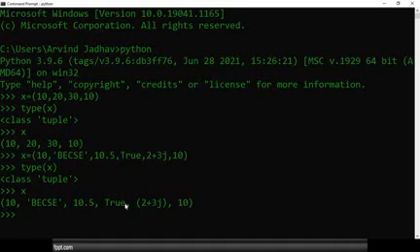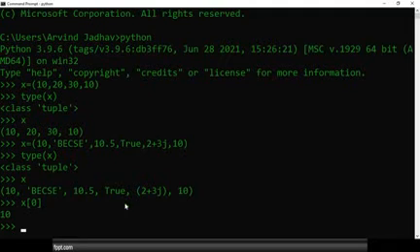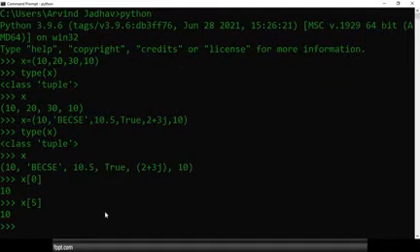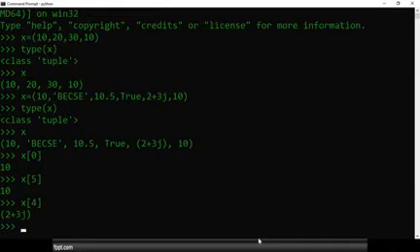Before doing that, I just want to check whether I can access these elements by using an index or not. For example, is index applicable for the tuple or not? We'll check that. For list it is applicable. Now I am trying to use x of 0. The first element of the tuple is 10, so we get the value 10. Now I am trying to use x of 5, so we get the last element, 10. Counting 0, 1, 2, 3, 4, 5. If you want the fourth element, then we get the complex number 2 plus 3j.